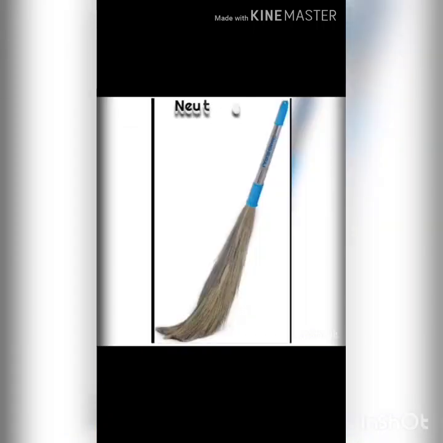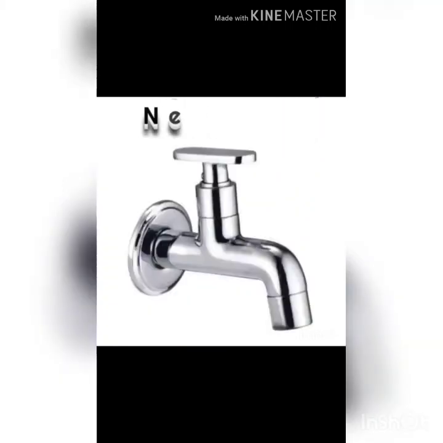Broom, we use to sweep floors. B-R-O-O-M, broom is a neuter gender. Tap, T-A-P, tap is a neuter gender.